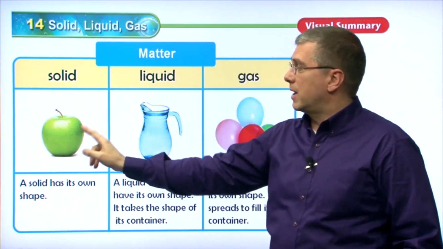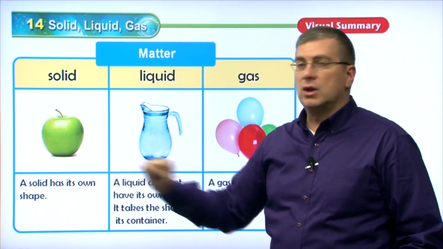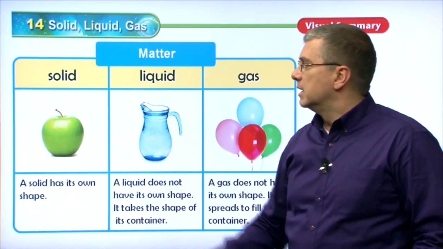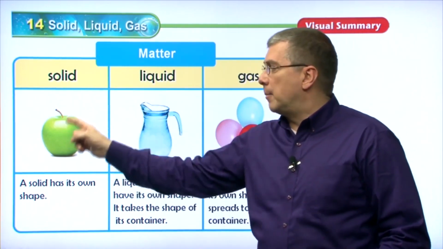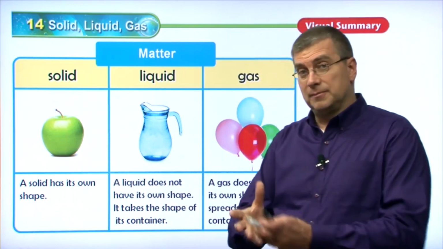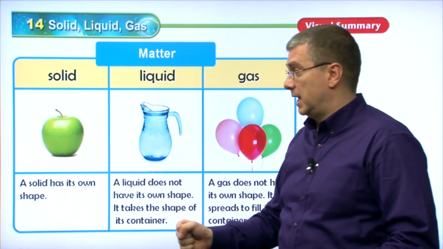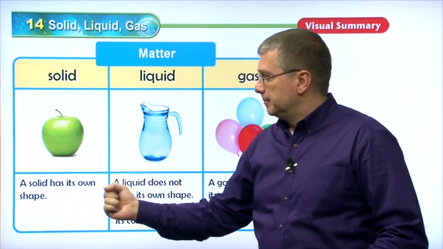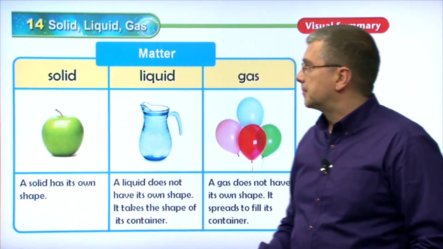When we talk about a solid, we have a picture in the middle, and then we have the description to give a definition of what that is. So a solid, we can see an apple. An apple is a solid. It has its own shape, right? It doesn't change shape according to the container in which it's in. It has its own unique shape. A solid has its own shape.